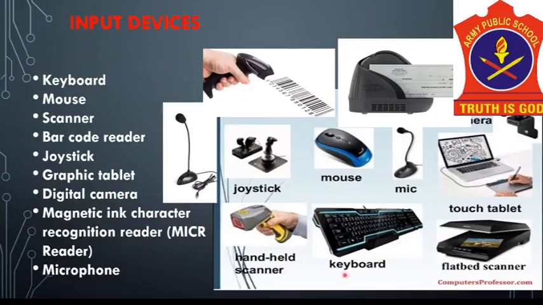There are a number of input devices like the keyboard, the mouse, the scanner which is of two types, the flatbed scanner and the handheld scanner, the barcode reader which is generally used in shopping malls, the joystick, which is used to play games, the graphic tablet, which is also called the digitizer, which has a stylus, the digital camera, the magnetic ink character recognition reader or the MICR reader, which is used to read magnetic characters on a check.